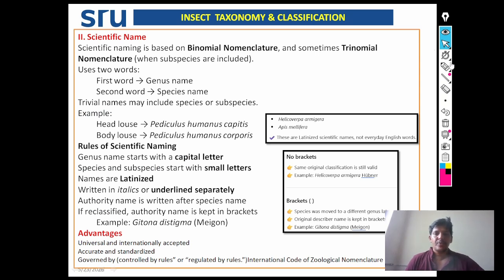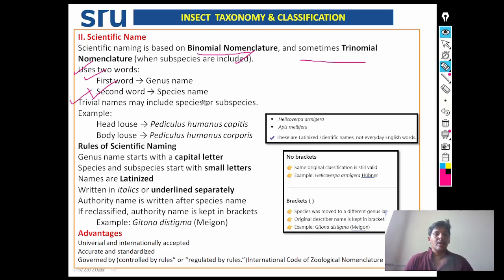Come to the scientific name. The scientific name is based on binomial nomenclature, or sometimes trinomial nomenclature when subspecies are included. Binomial nomenclature uses two words: the first word is the genus name and the second word is the species name.